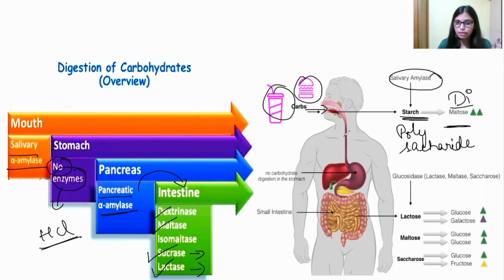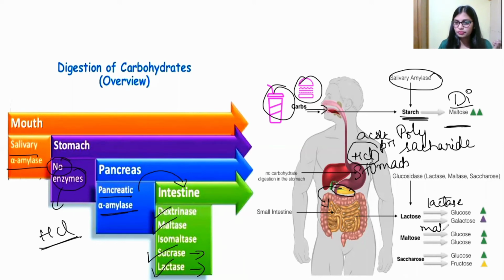Then from the mouth, it enters into the stomach. In the stomach there are no enzymes, but some very small digestion takes place with the help of this HCl, which is acidic pH. After the stomach, it enters into the small intestine. In the small intestine, the pancreas gives pancreatic amylase enzyme for the digestion. Other than that, the small intestine also has specific enzymes like lactase, maltase, and sucrase.